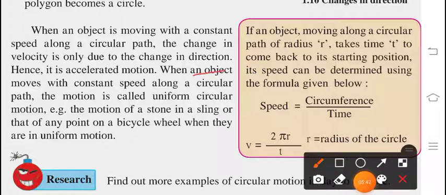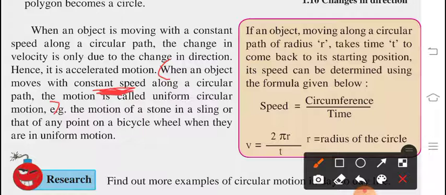When an object moves with a constant speed along a circular path, the motion is called uniform circular motion. This is your definition for uniform circular motion. Observe this constant speed, that is why it is uniform. Constant speed along a circular path is called uniform circular motion. We have an example for the same.